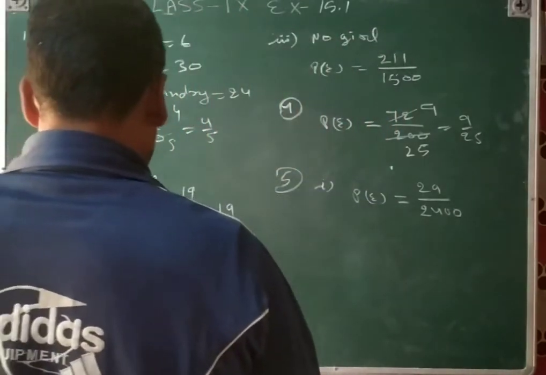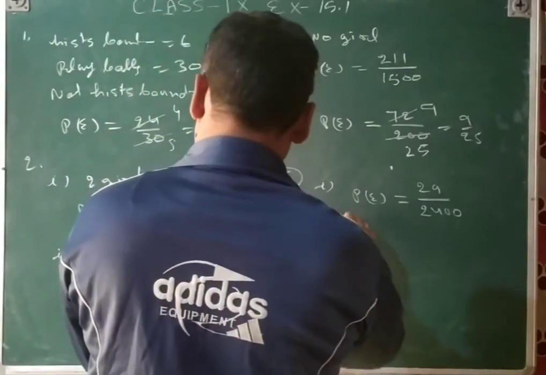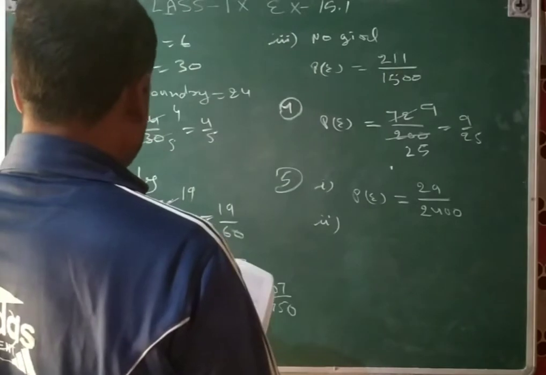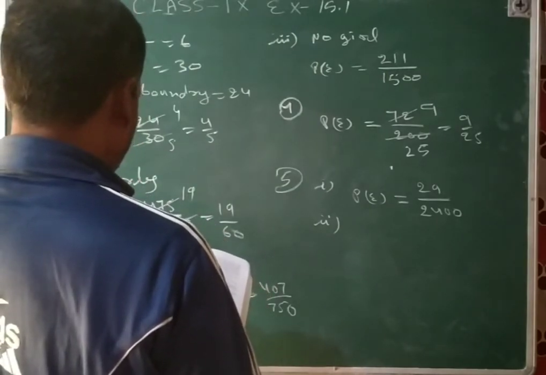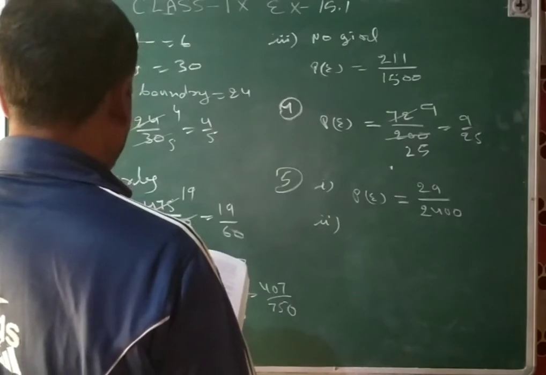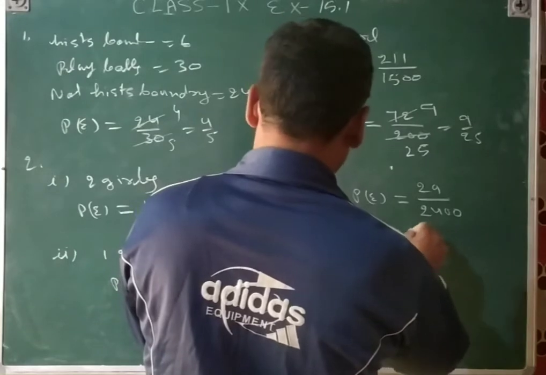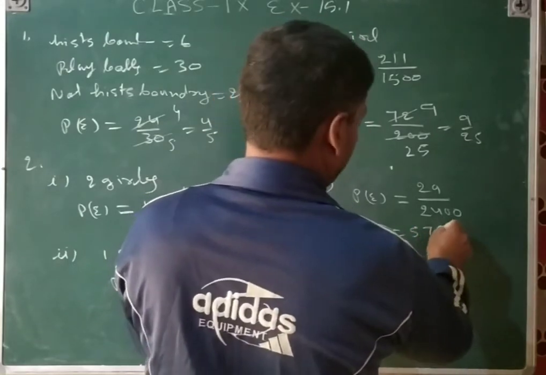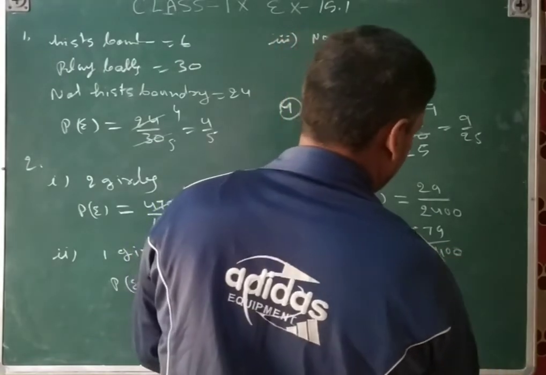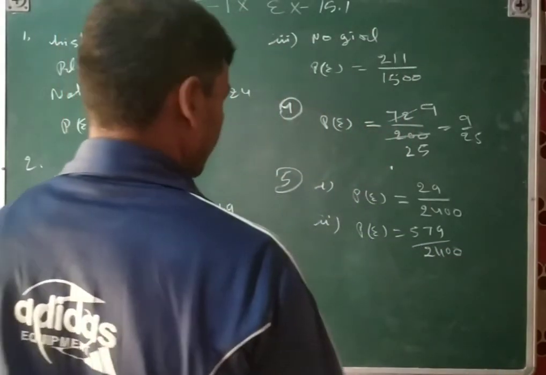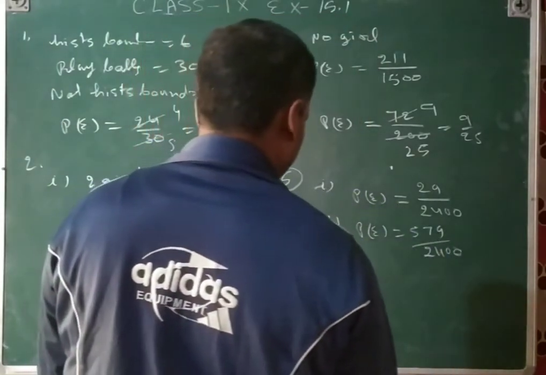Okay. And then the second part is saying earning 16,000 or more per month and owning exactly one vehicle. 16,000 or more and owning one vehicle, that is 579 upon 2400. It can be cancelled or you can leave that also.